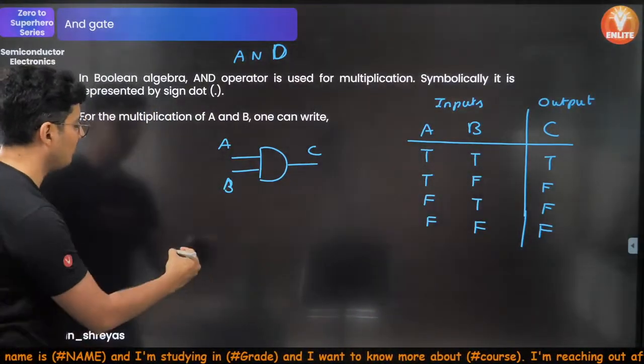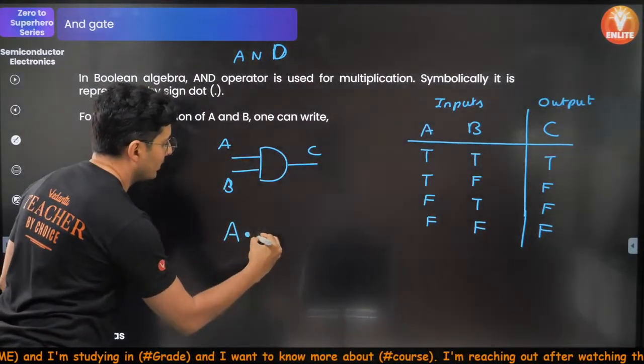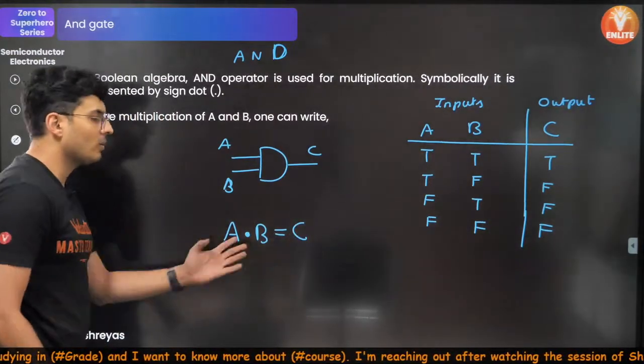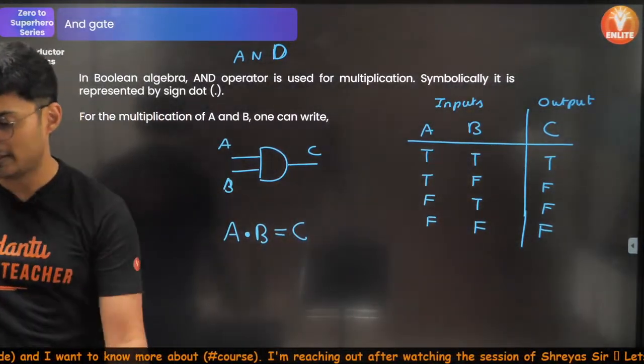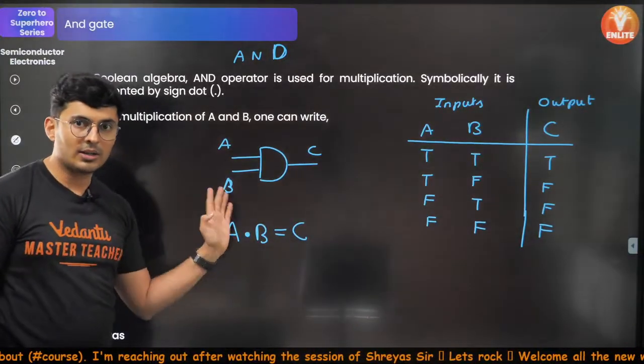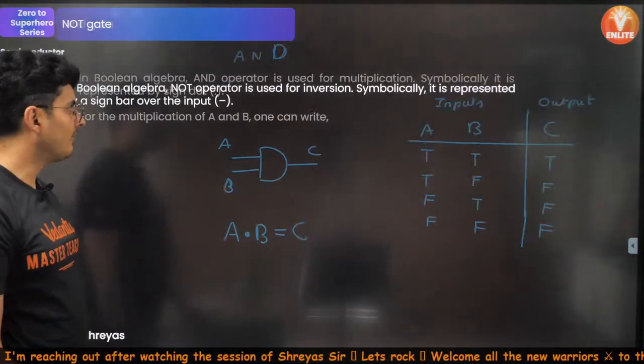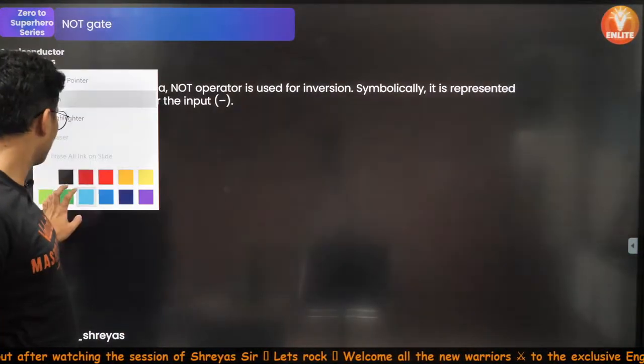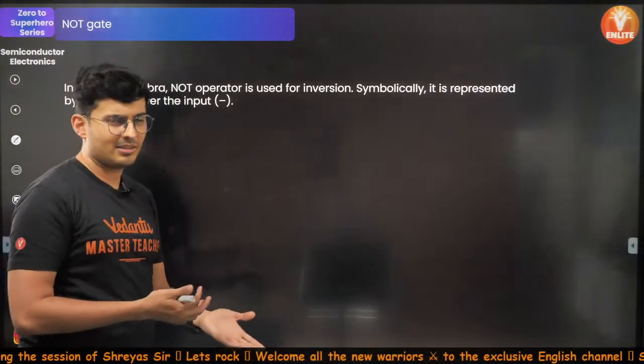And the operation of AND is represented with a dot. A dot B is equal to C. That's how you can show it. Is that clear, my warriors? Understood how that AND operation works? Perfect. Last is NOT. NOT is exactly opposite.